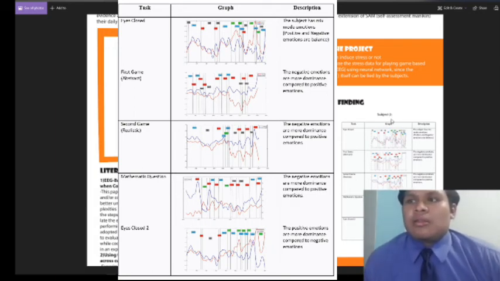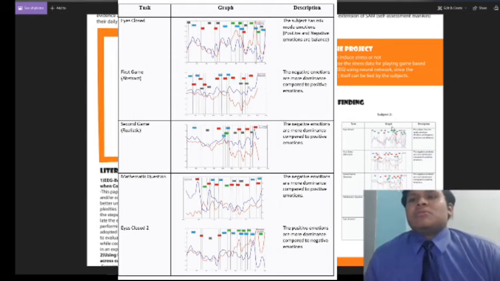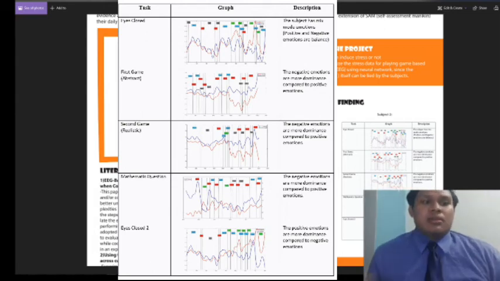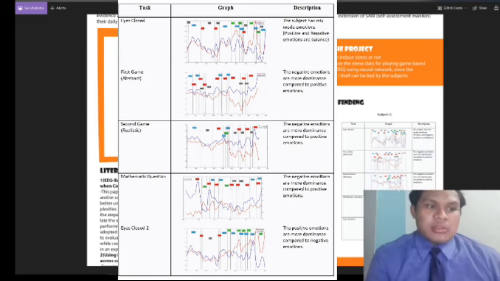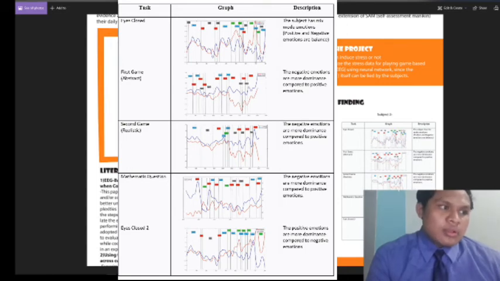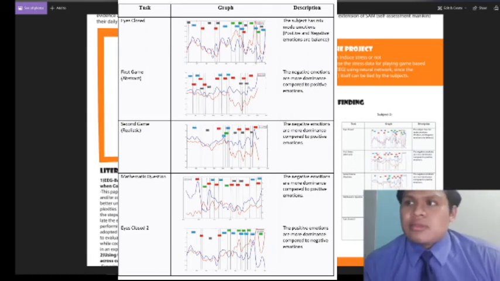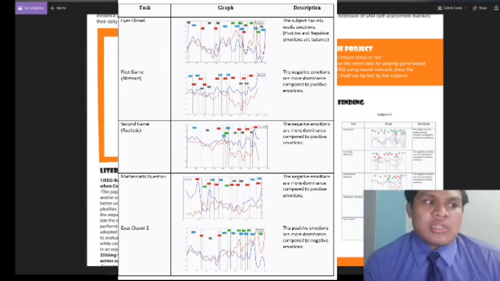We also gave this subject the DASS-21 questionnaire, and the result is depression 4, anxiety 7, and stress 11. So we can conclude that this subject is not really stressed. This subject is more towards positive emotion.